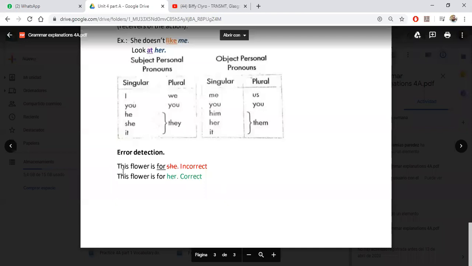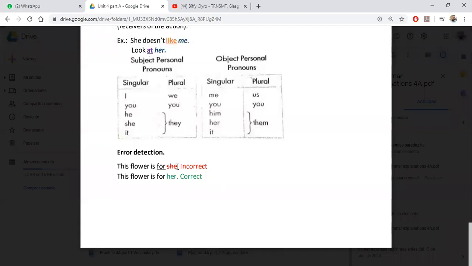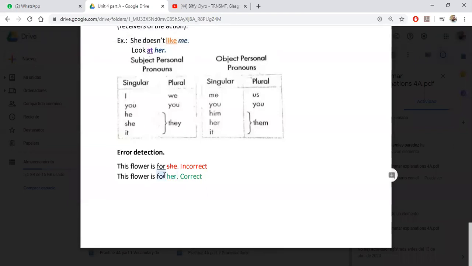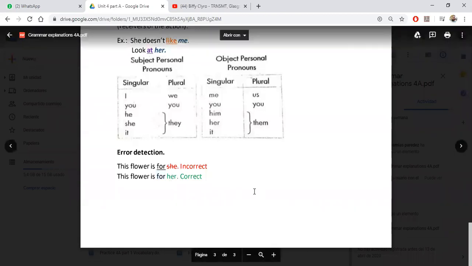Error detection: this flower is for she. That is incorrect, we don't say that. We say this flower is for her, which is the object pronoun, and since for is a preposition, we need to use the object pronoun here. So that's it.